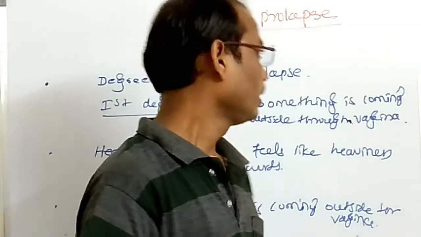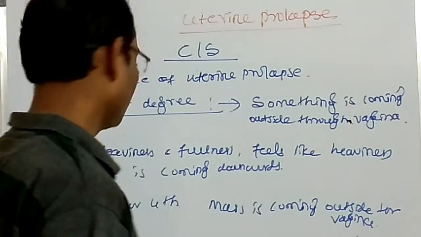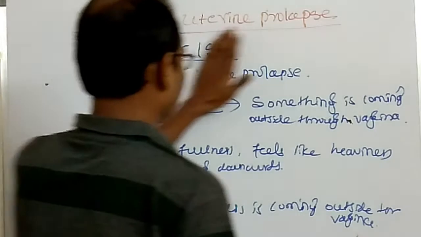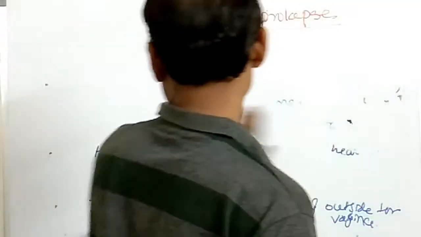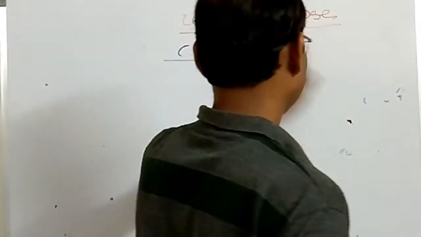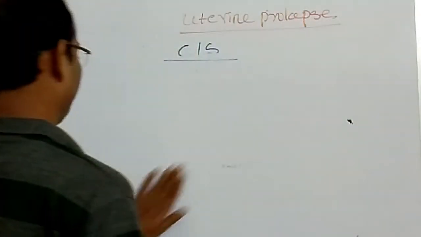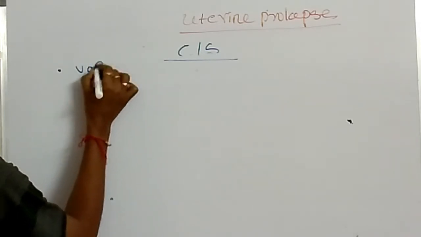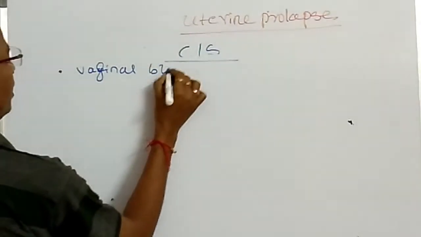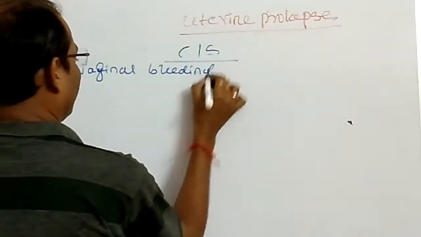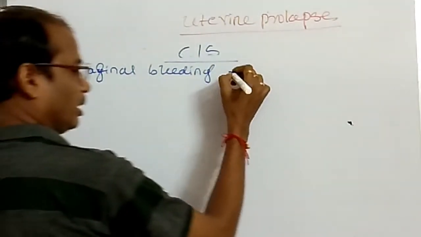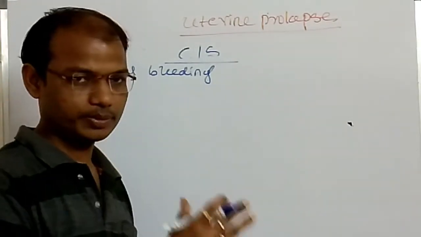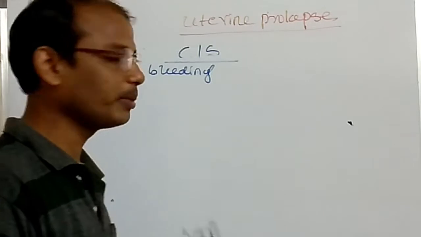Along with this, vaginal bleeding is also common. Heavy vaginal bleeding occurs during menstruation also, as well as during intercourse. After intercourse, heavy vaginal bleeding occurs.